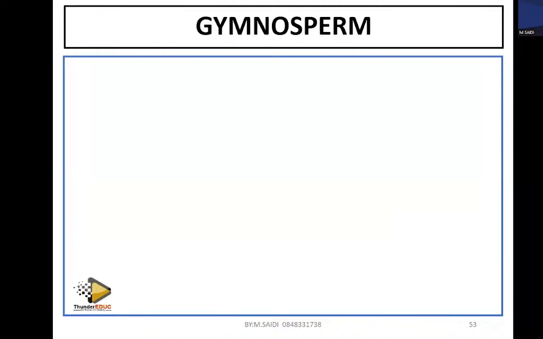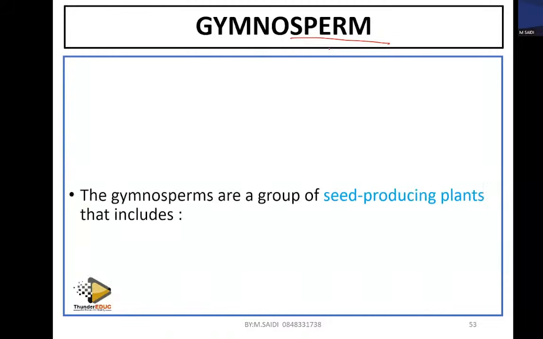That's why we say that gymnosperm and angiosperm belong to a group of plants called spermatophyta. Why? Because they have the sperms. Gymnosperm, angiosperm. Therefore, they belong to a group of plants called spermatophyta. They can produce sperms.